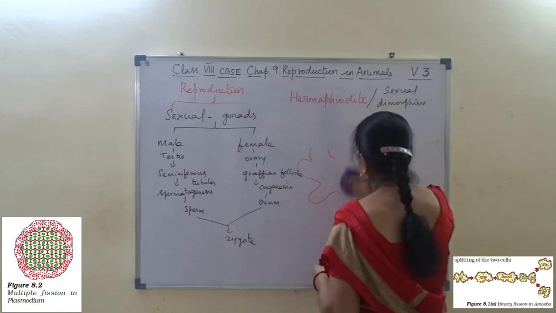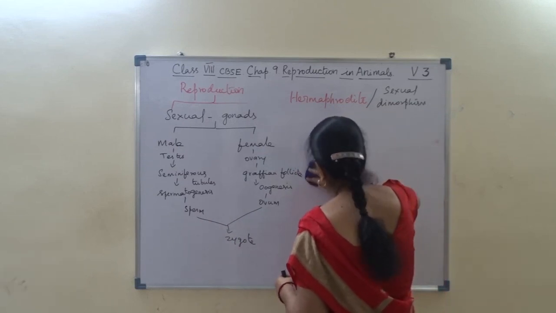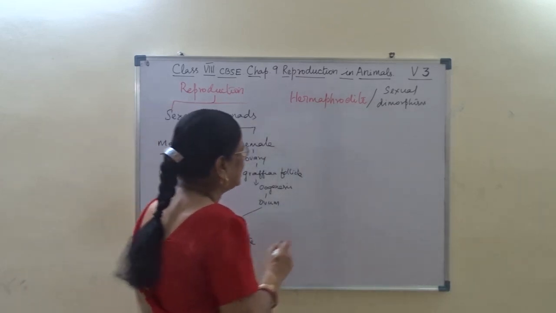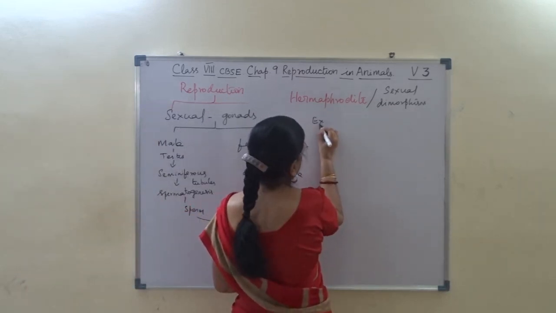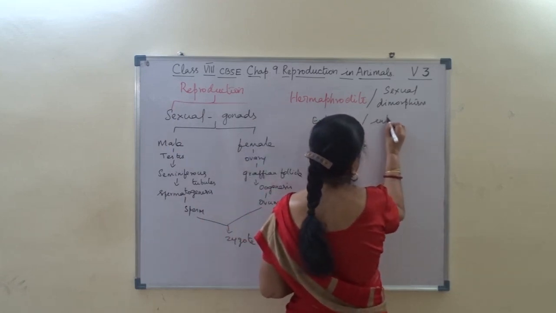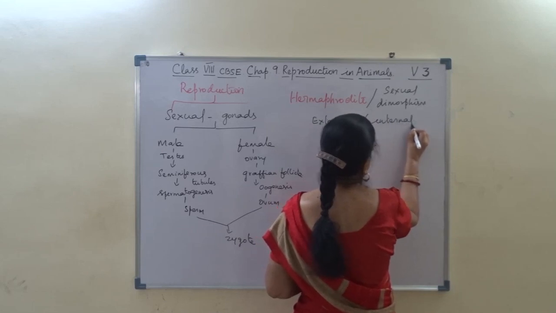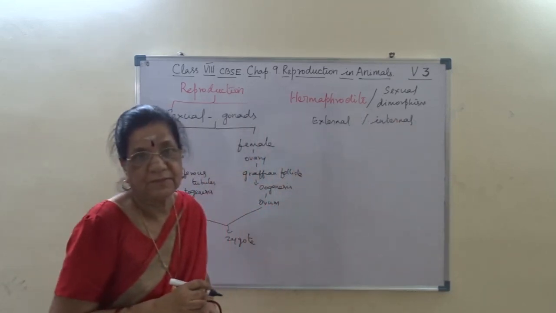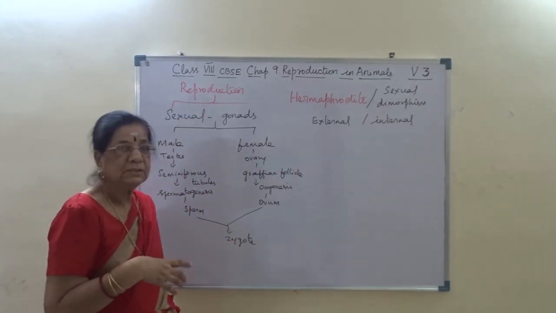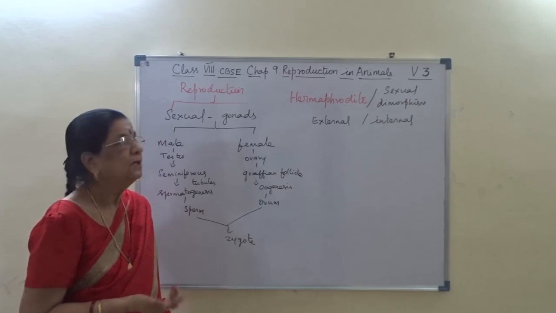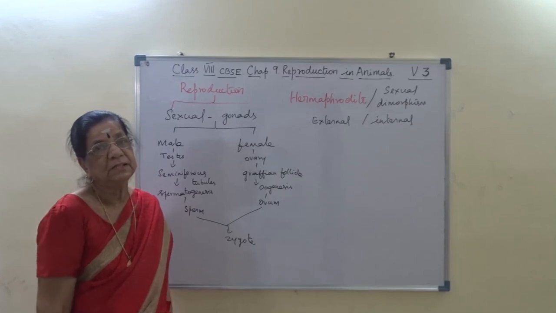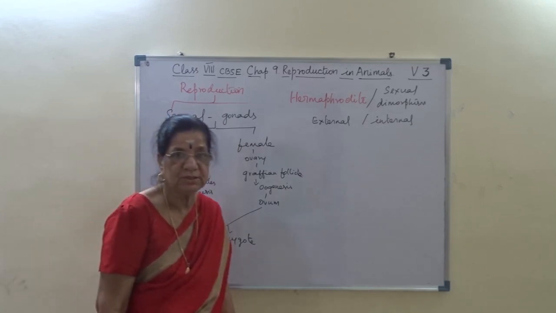This fertilization is of two types: external and internal fertilization. External fertilization means fusion occurs outside the body, whereas internal fertilization occurs inside the body. I hope you could follow this.